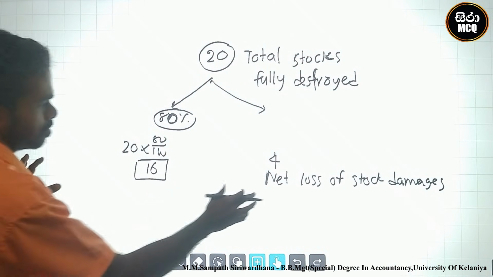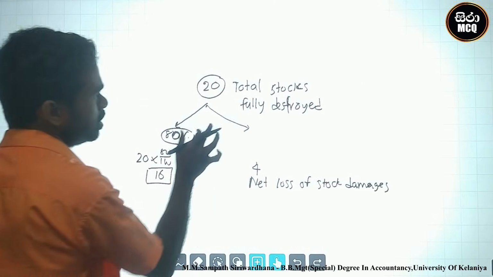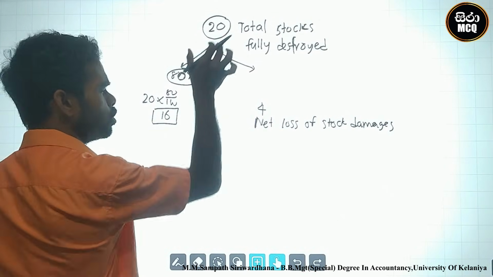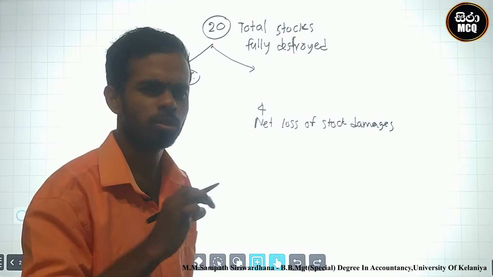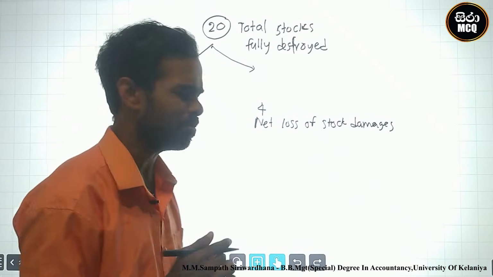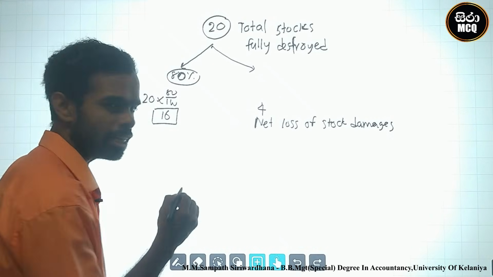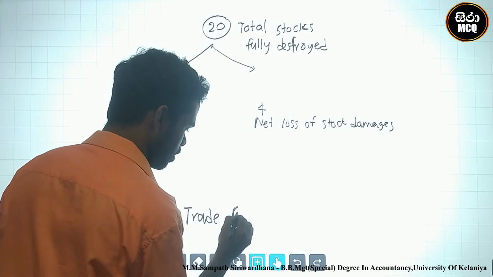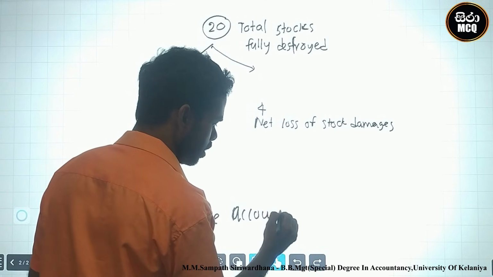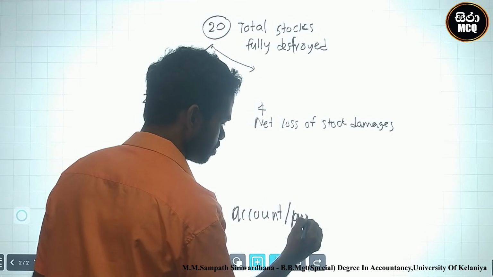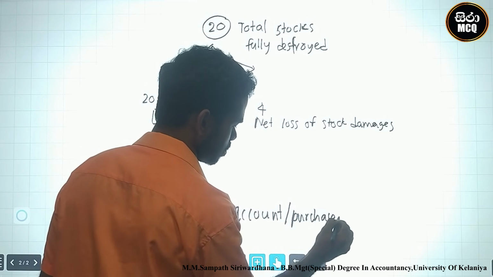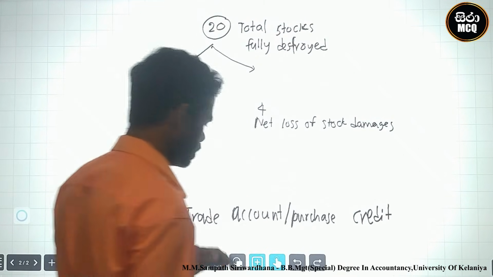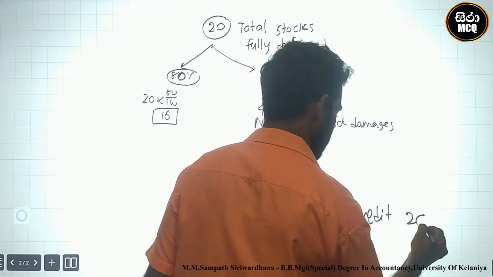Firstly, 20,000 inventory was fully destroyed. What is the location of the stocks? The location is purchasing, and purchasing is related to the trade account. Firstly, we credit the trade account, meaning the purchase account, with the total of 20.